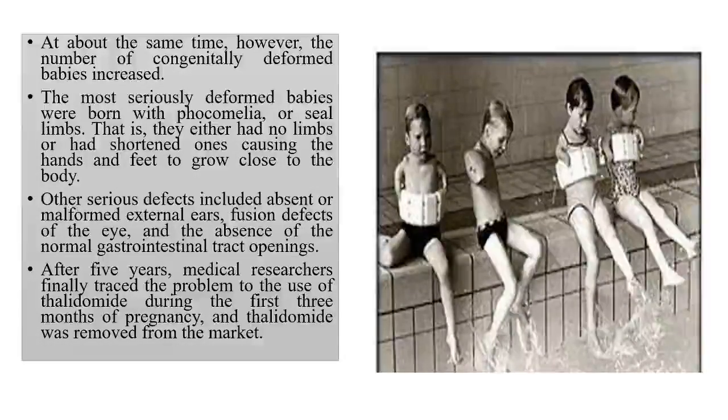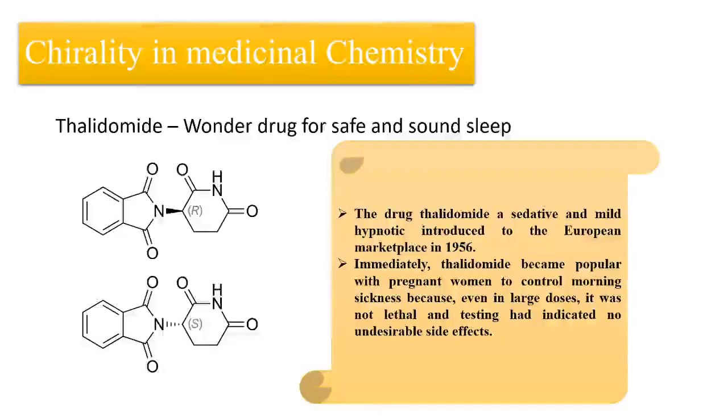So the main drawback in the research was that they failed to identify the chirality. That's why I'm emphasizing from the start that chirality is a very important aspect in all fields, and especially in the medicinal field. If you fail to identify the chirality, it can be a matter of life or death. So it is very important to understand the chirality. I will go a little bit into detail on this incident.